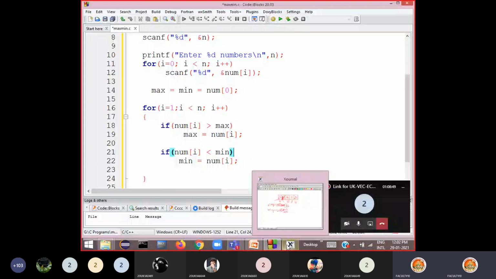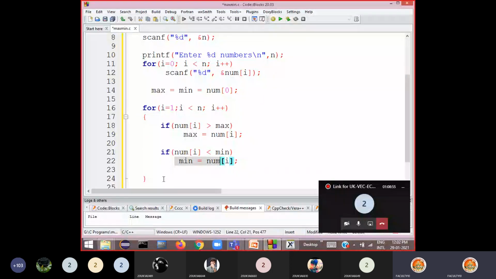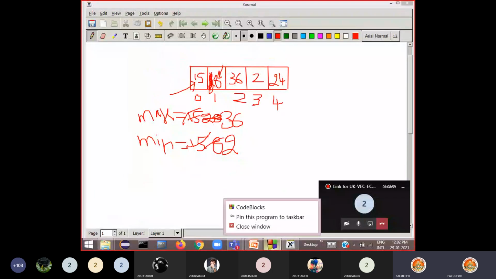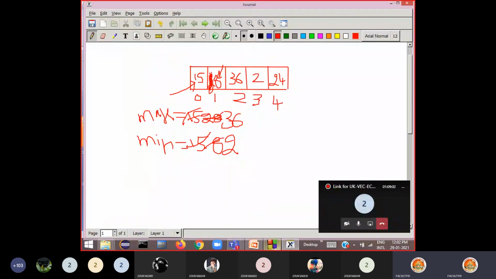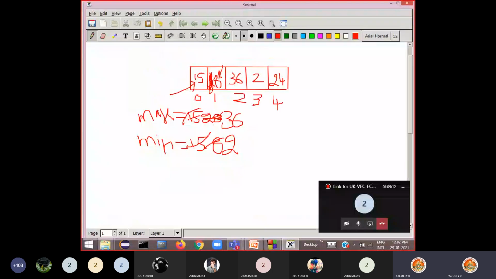Then again it checks the condition. Num of 4 less than min. What is num of 4? 24 less than 2? No, false. So this is also not executed. Then I plus plus, I becomes now 5. Then 5 less than 5, false. So when this entire loop is repeated, the maximum value is stored in a variable called max, and the minimum value is stored in a variable called min.